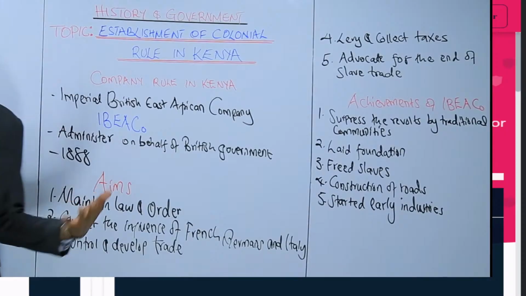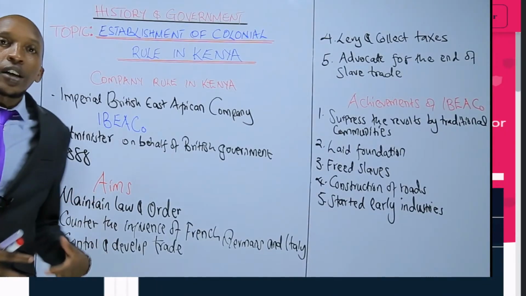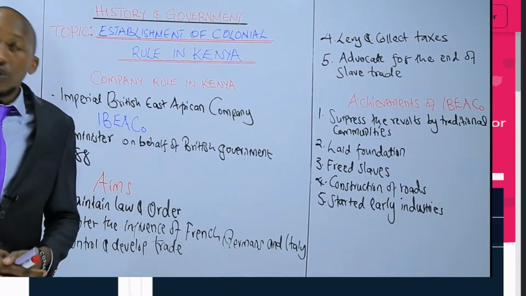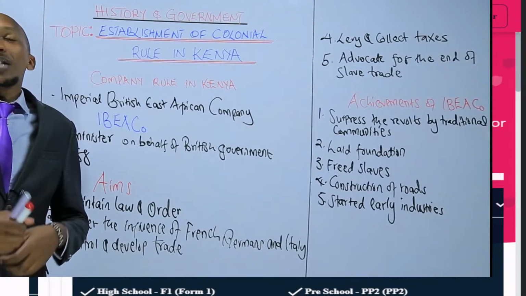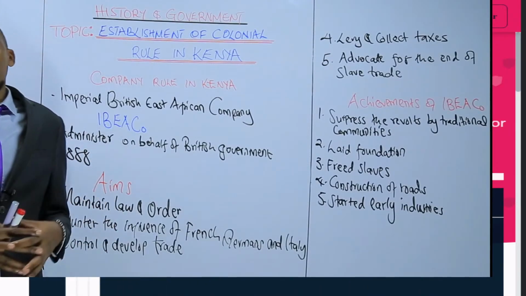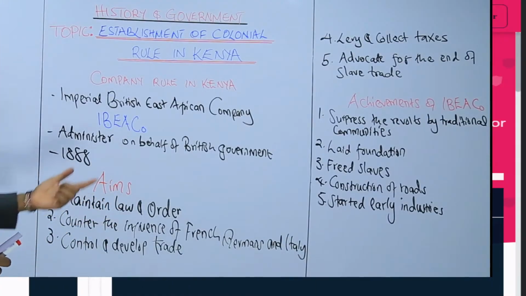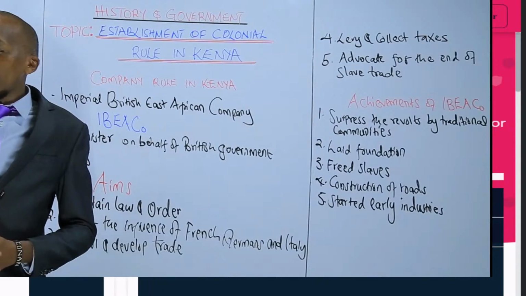For example, the weaving, the textile industry was initiated by this company, to make sure that the cotton that was being grown was put to use. So the earliest industries were set up by the Imperial British East African Company.